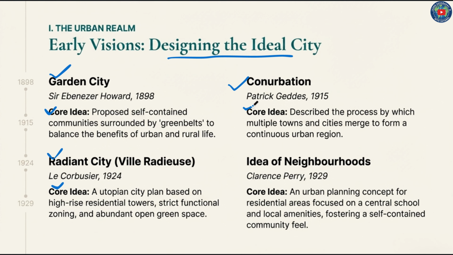The core idea of conurbation is that it described the process by which multiple towns and cities merge to form a continuous urban region. Next, the idea of neighborhoods, given by Clarence Perry in 1929. The core idea was an urban planning concept for residential areas focused on a central school and local amenities,